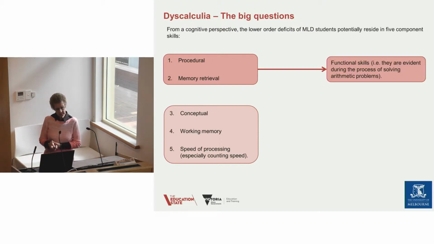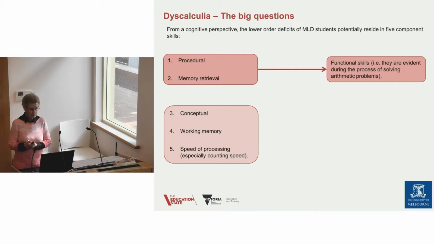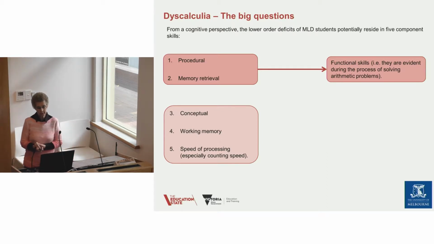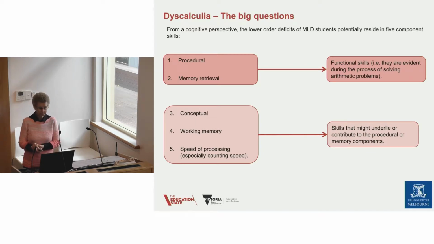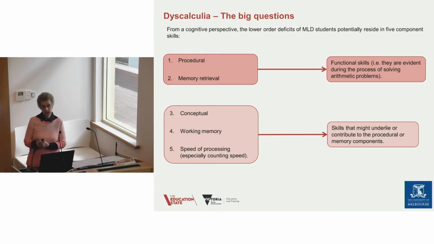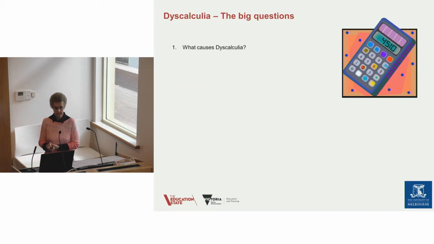So we might divide these into 2 groups then. Functional skills are the top ones. They're evident in the process of solving arithmetic problems. So just procedural applications and remembering things. And then we have these other skills that might underlie and also contribute to the procedural or memory components. If you understand what the process is, you have a conceptual understanding of it, then you are much more likely to remember it next time you meet a problem like that.